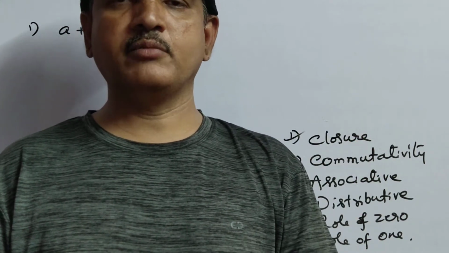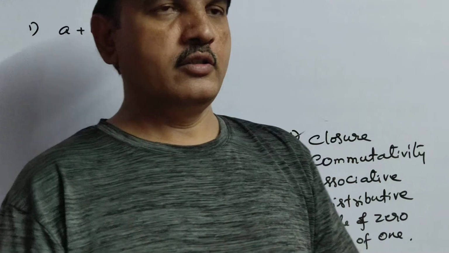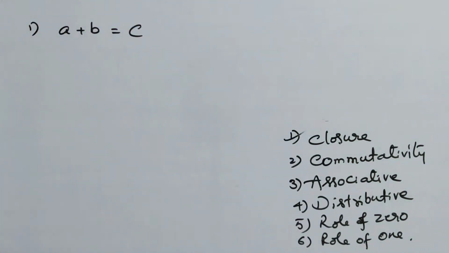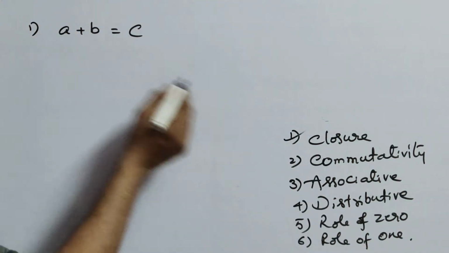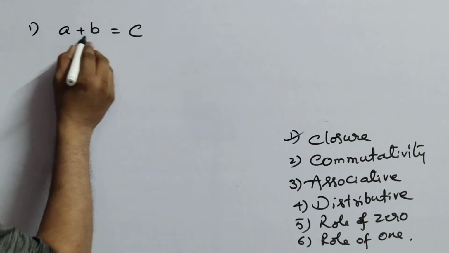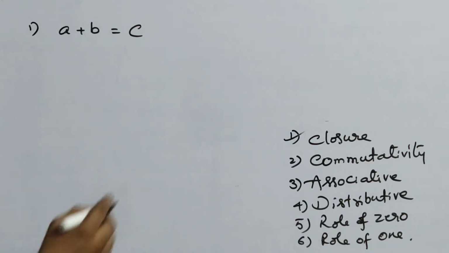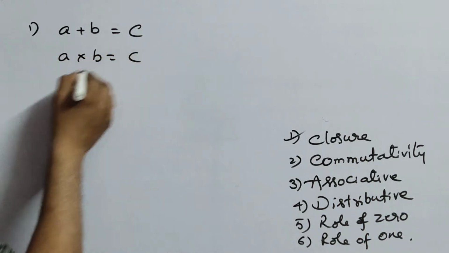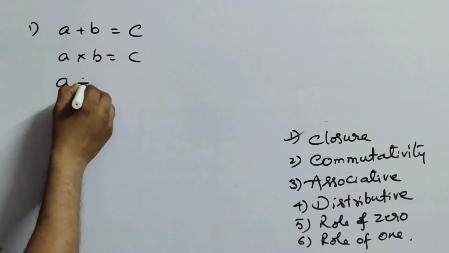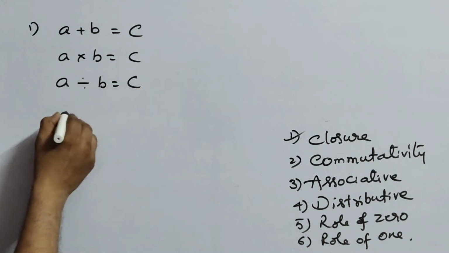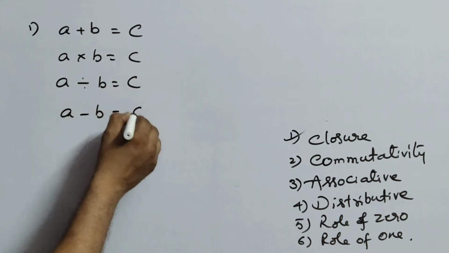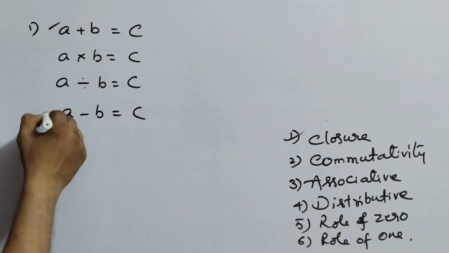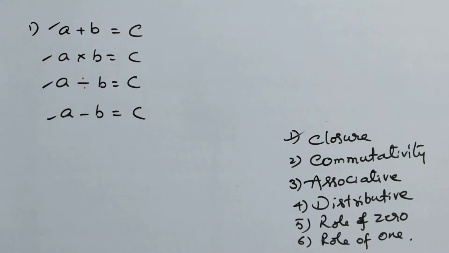I am telling you. Okay, now why I am telling you this: here A plus B equal to C, closure property. We have other operations also, that is A into B equal to C, and A divided by B equal to C, whereas A minus B equal to C. There are plus, minus, into, division, 4 operations.